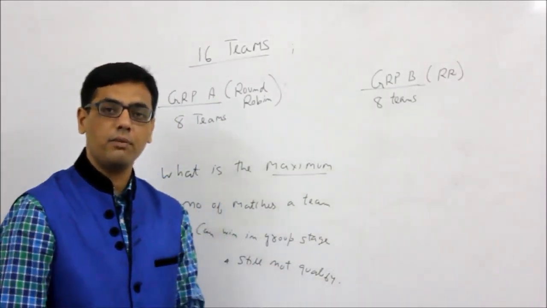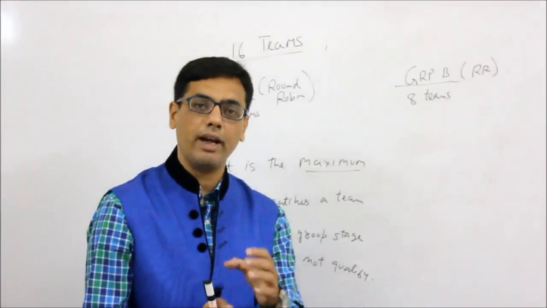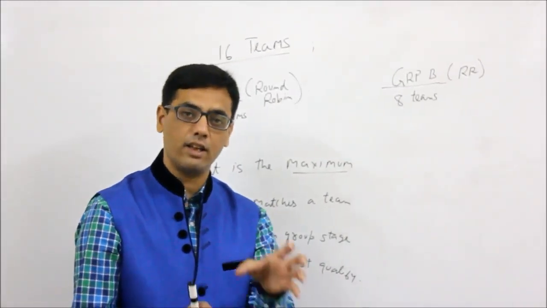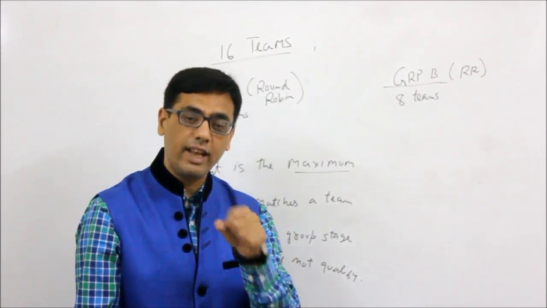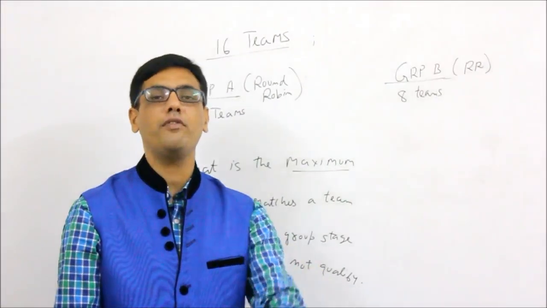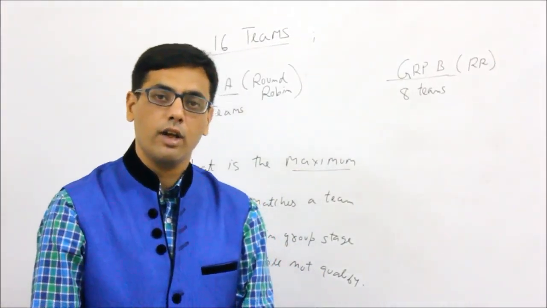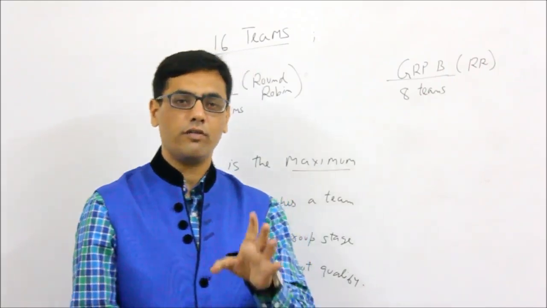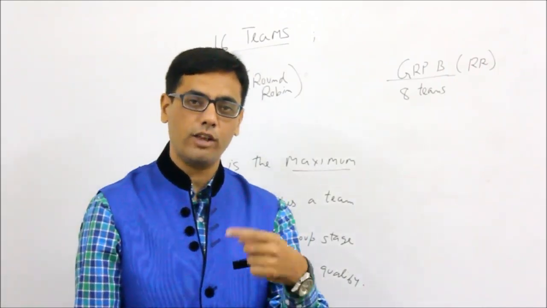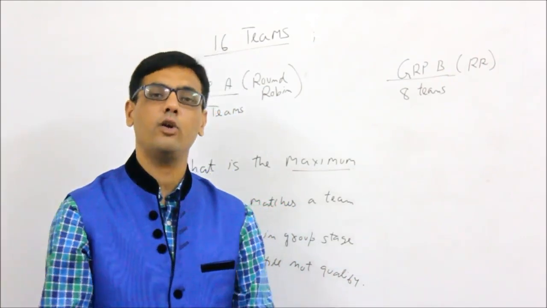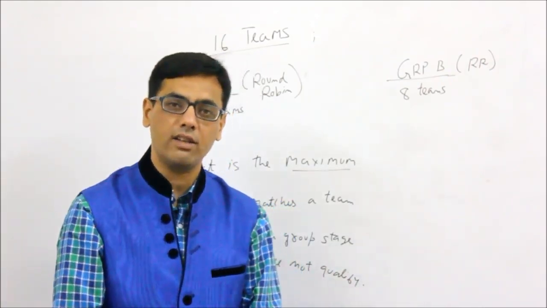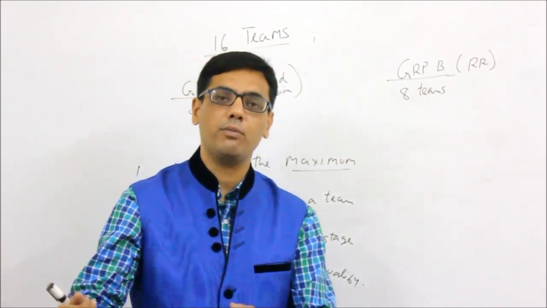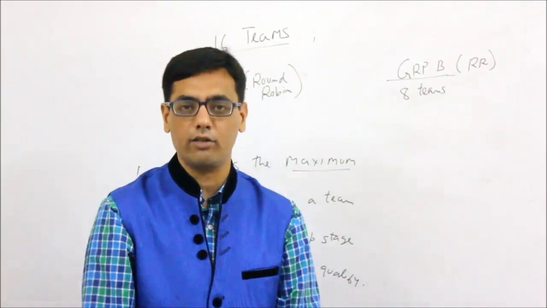What is the maximum number of matches a team might win or can win in the group stage and still not qualify for the next round? So how do they qualify for the next round? A win gets 1 point and a loss gets 0 points. You have to assume there are no draws or ties, and the teams with the maximum number of points qualify for the next round.